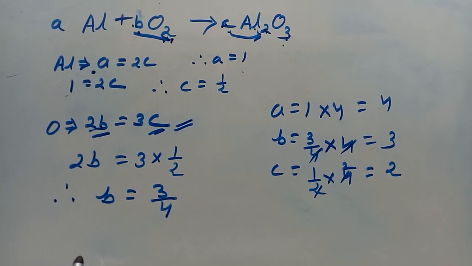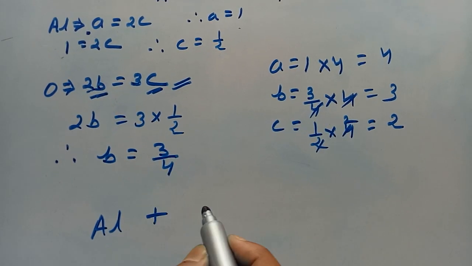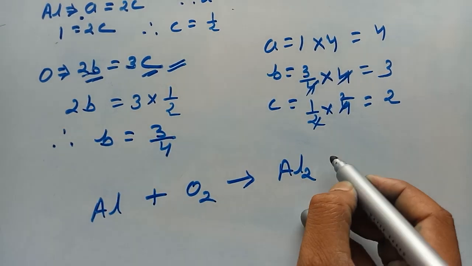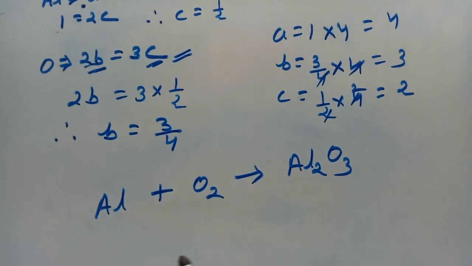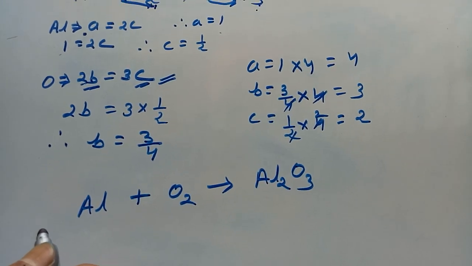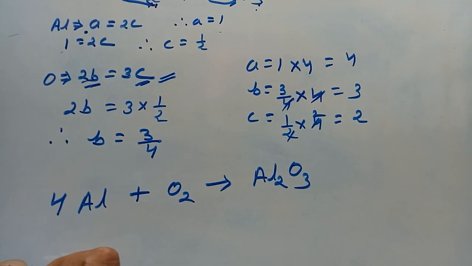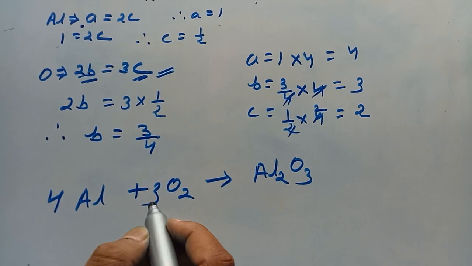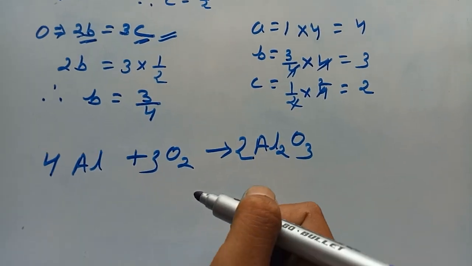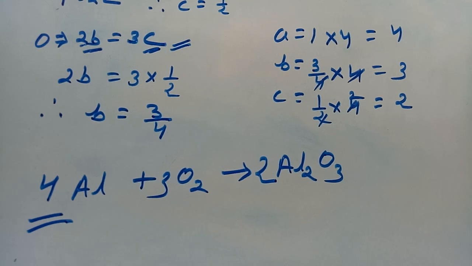Now it becomes Al plus O2 gives Al2O3. Now A equal to 1, we don't have to write, sorry, now we have to write 4 here. Oxygen, it means B, we have to write 3, and in place of C we have to write 2. Now in this way we can also balance the given chemical equation. So this is the algebraic method, you can try.